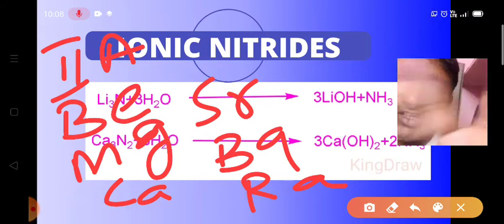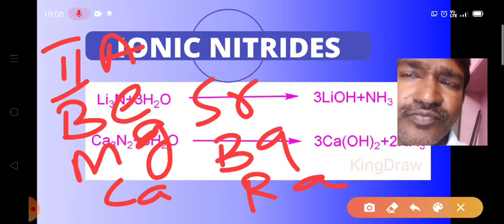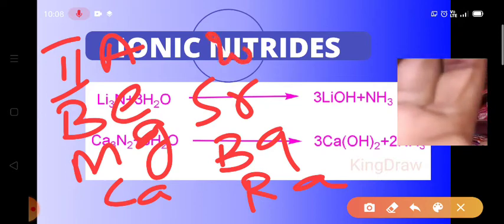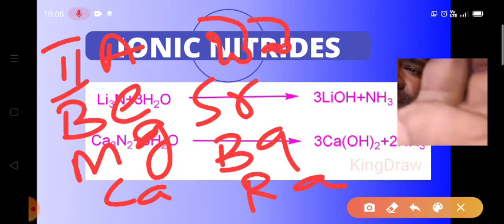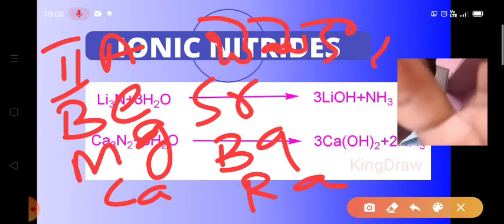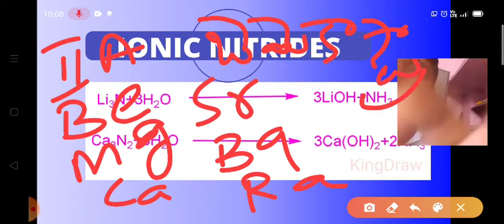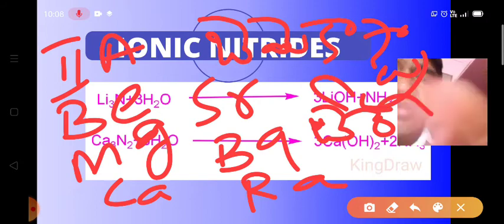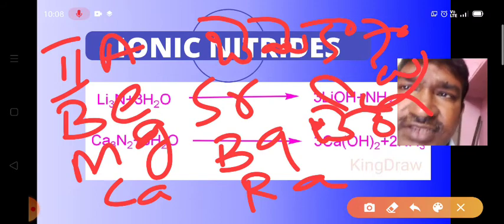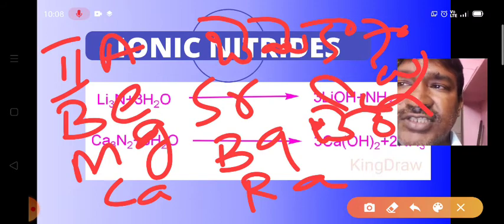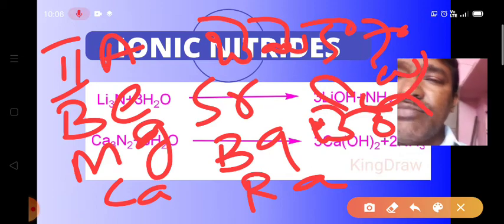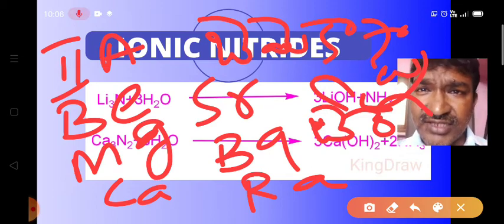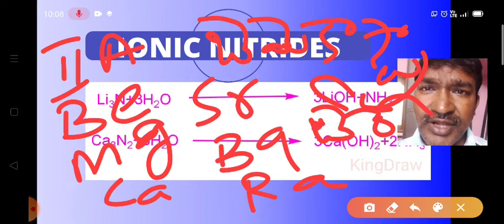The second A group metals are also remembered with an acronym, BeMe Castra Bere, a shortcut with which we can easily remember: beryllium, magnesium, calcium, strontium, barium, and radium.